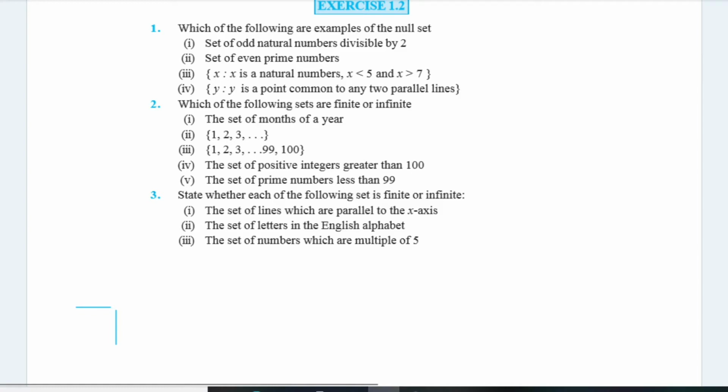In today's video, I am going to start our next exercise of set theory, exercise 1.2. So let's start with our first question. Our first question is, which of the following are examples of the null set?